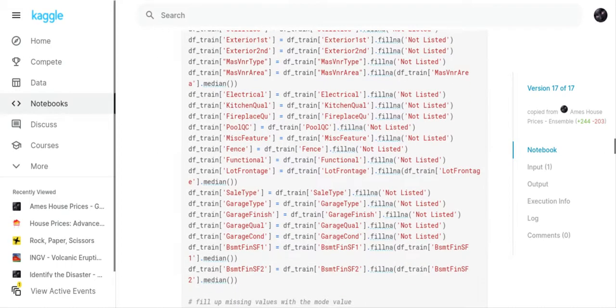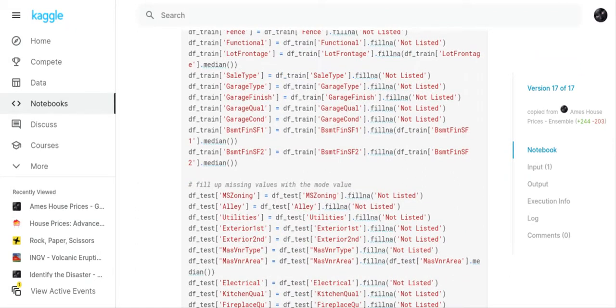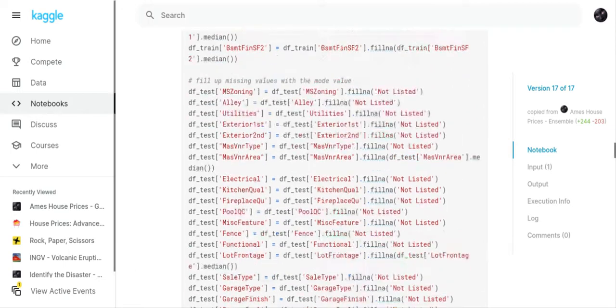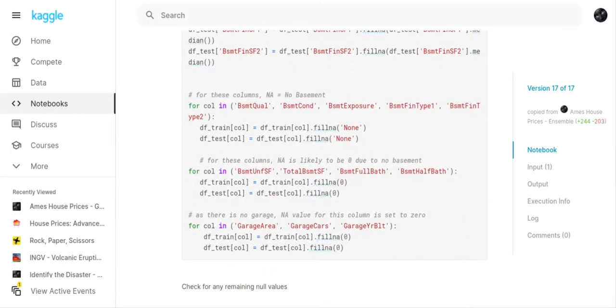So you can see in some of these files here, we do have median written down. What I had to do was go through info, pick the object columns out, and then pick the median columns out. I just decided that I didn't want to use mode. I decided that mode probably was not the most accurate way to impute the missing values. So I just said not listed, which is the truth. And then I said median because I had to put something down there. So I did that for that file and the test file.